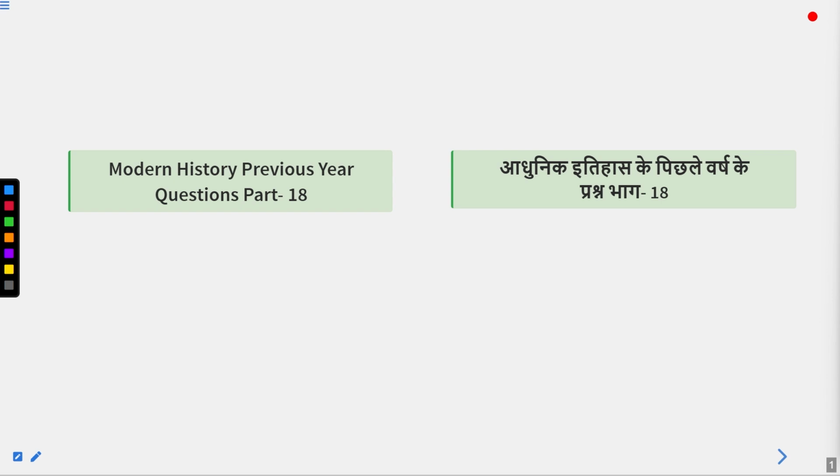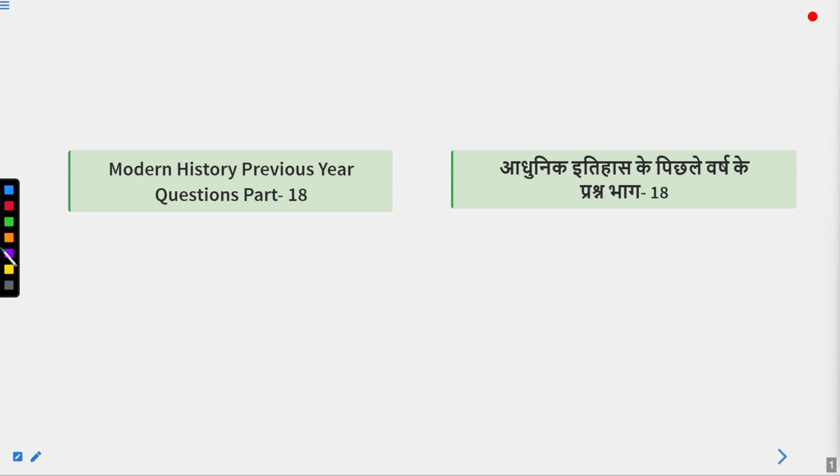In today's session, we are going to discuss some of the questions that are related to modern history and have been asked earlier in the exams. We will see the type of questions that could come into upcoming exams. We will also see the type of things we need to note down in our notebooks and add into our general knowledge facts. So let's start our session and see what things we can learn from the Modern History Previous Year Questions Part 18th.